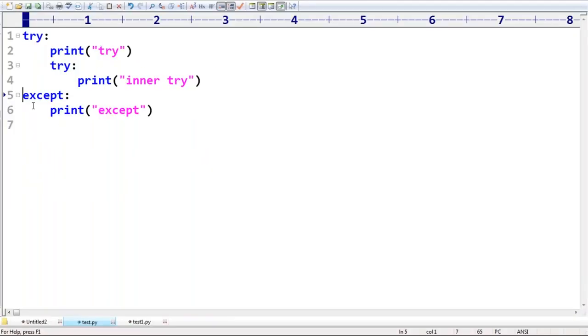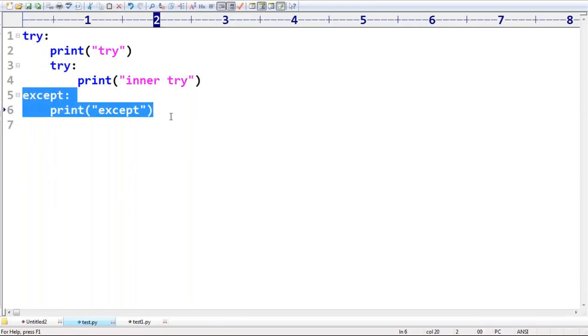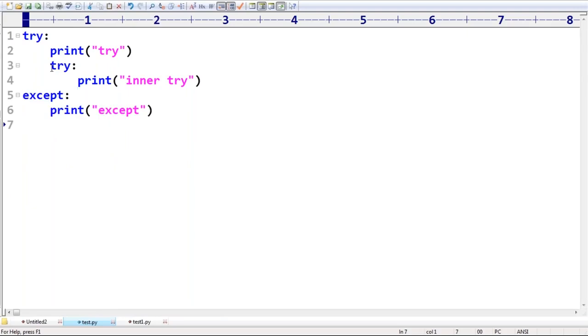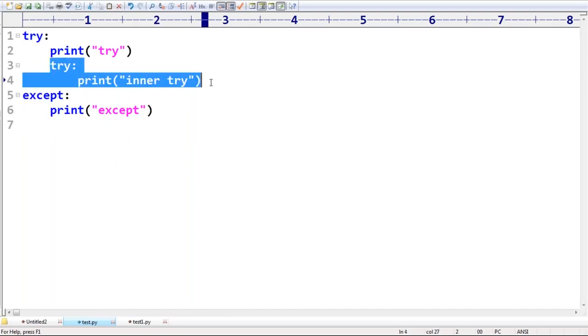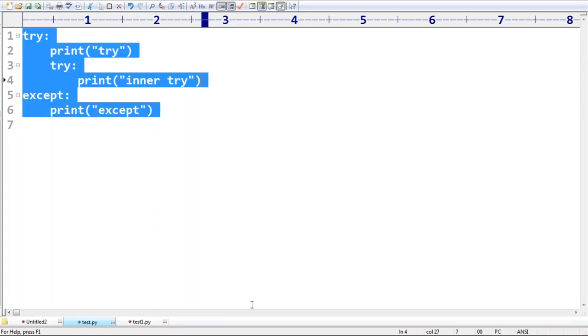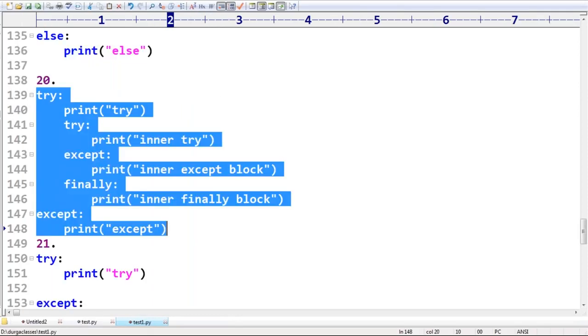This except block you have to take under this try, but you are taking it somewhere else. Make sure, even if you are taking a try inside a try, the inner try should be associated with either an except block or a finally block. It is mandatory. Clear?